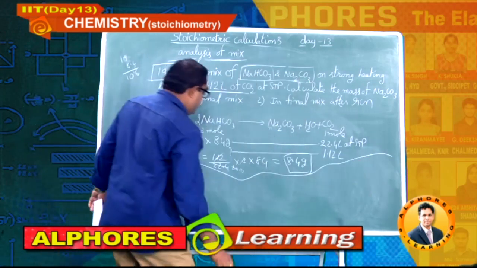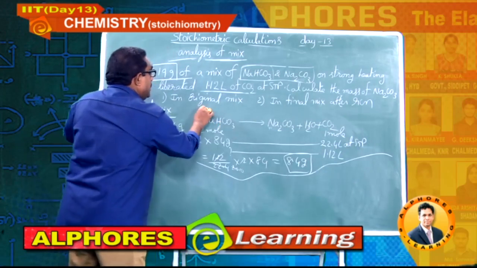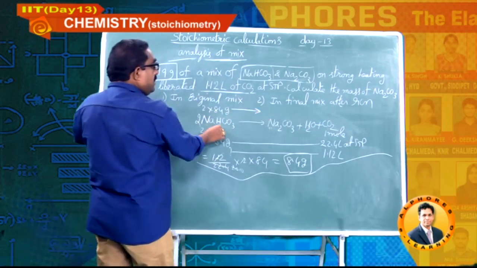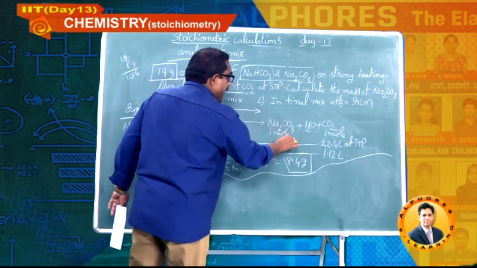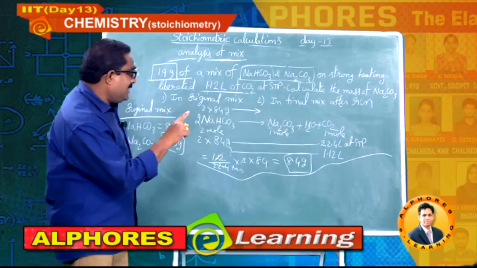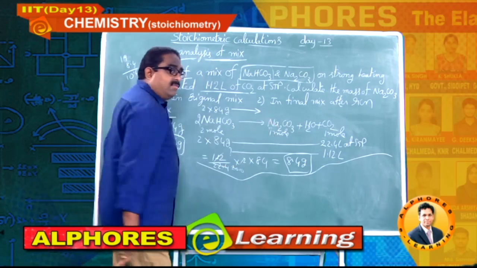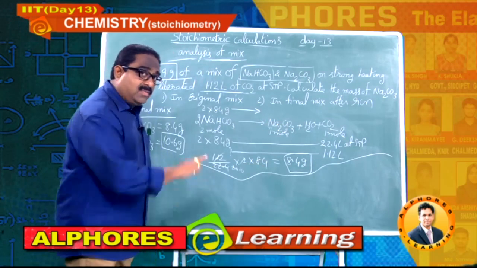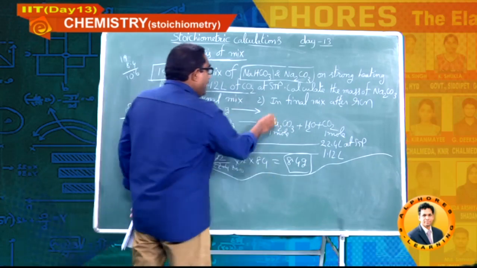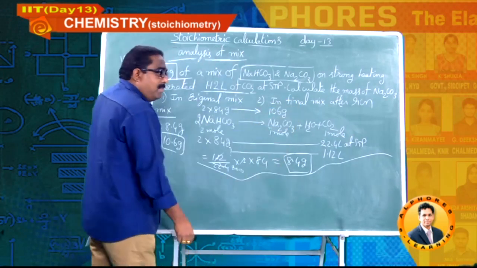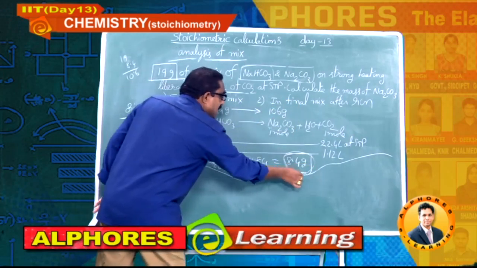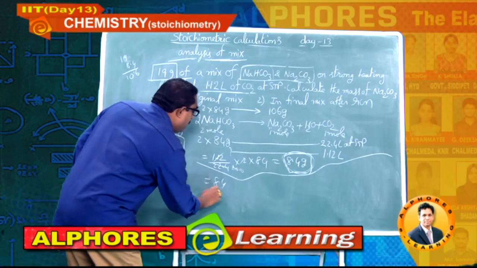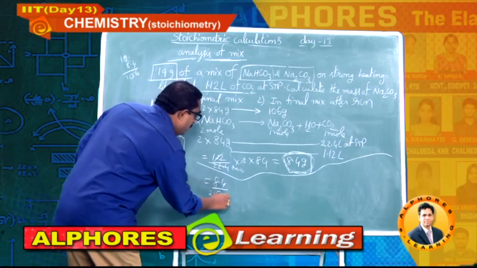Please note it down. From the same data, 2 into 84 grams gives 1 mole of sodium carbonate. Concentrate, students. Calculate the molar mass, the formula mass of that. 2 into 23 is 46, plus 12 is 58, plus 48, that is 106 grams. But what is the actual mass of sodium bicarbonate we got? 8.4. So 8.4 divided by 2 into 84,